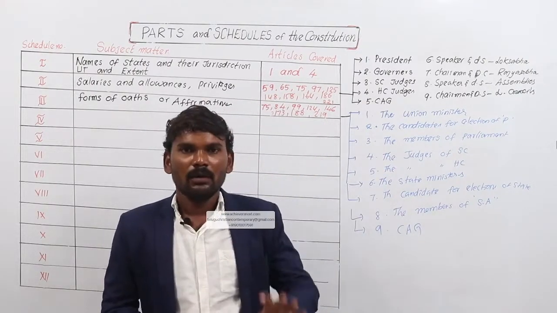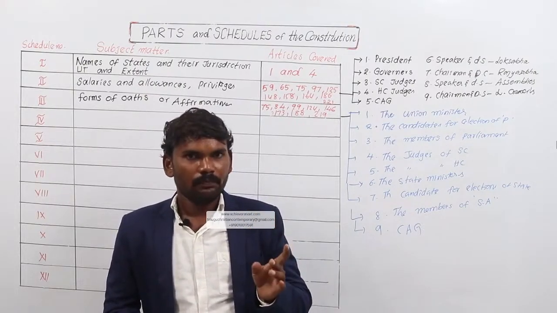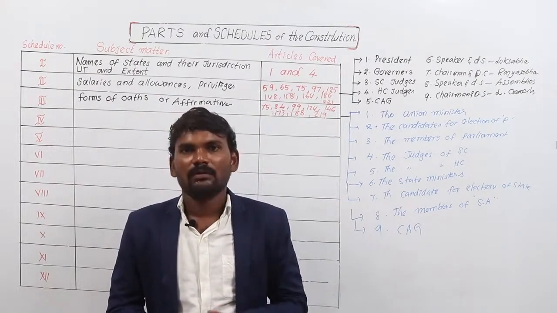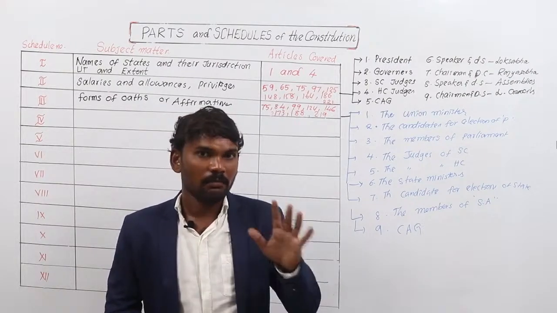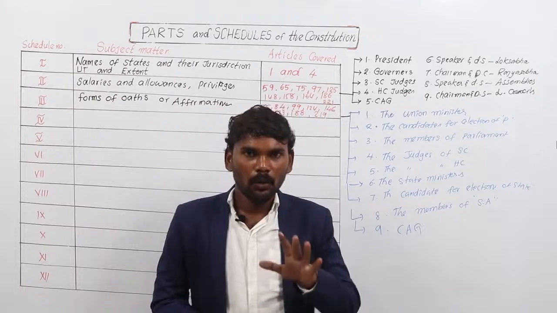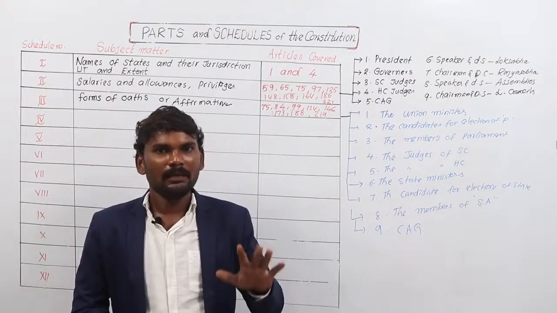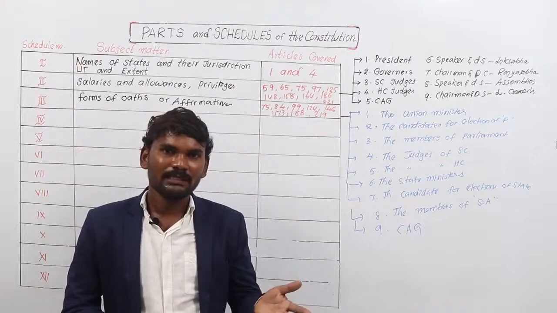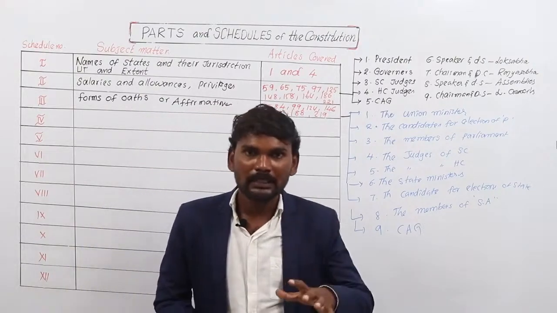If a person becomes the President of India, his oath and affirmation is not mentioned under the third schedule. Oath of President, oath of Governor, oath of Election Commissioner officers, oath of Attorney General, oath of Advocate General are not mentioned under the third schedule. Only the oath of state ministers and central ministers, the oath of MPs, MLAs and MLCs, the oath of Supreme Court judges and High Court judges, oath of CAG, oath of contesting candidates are mentioned.